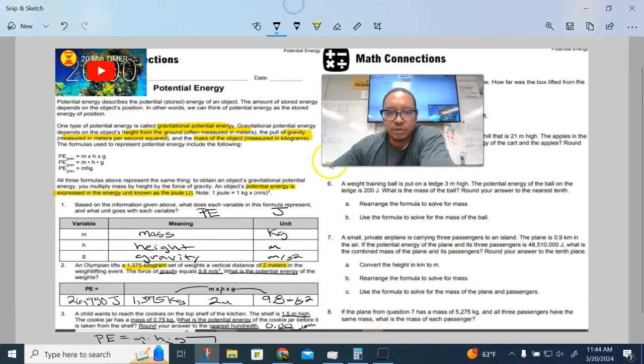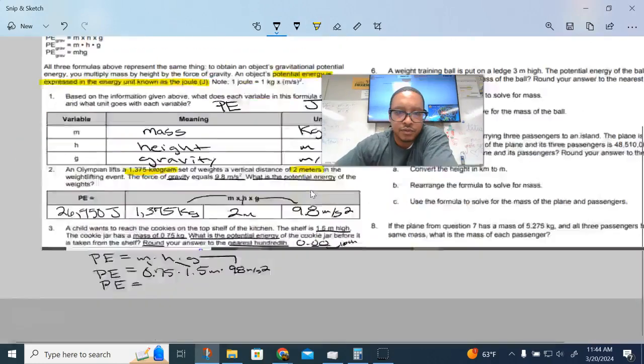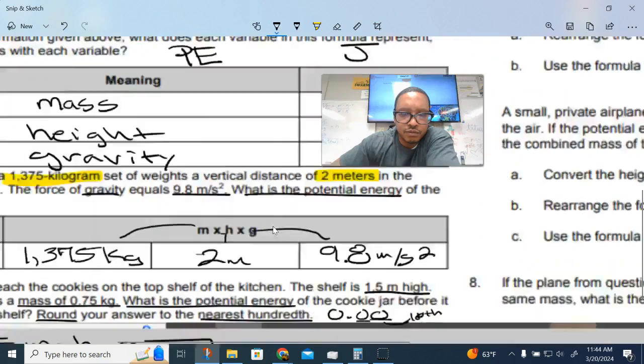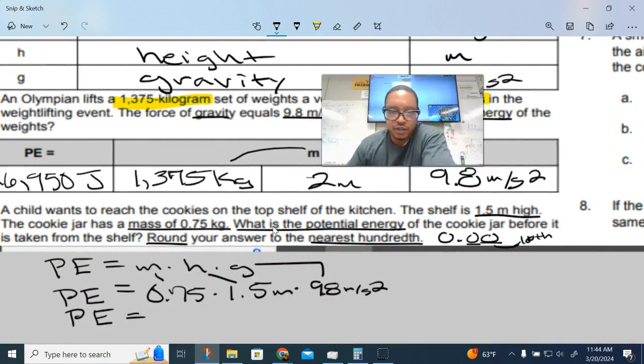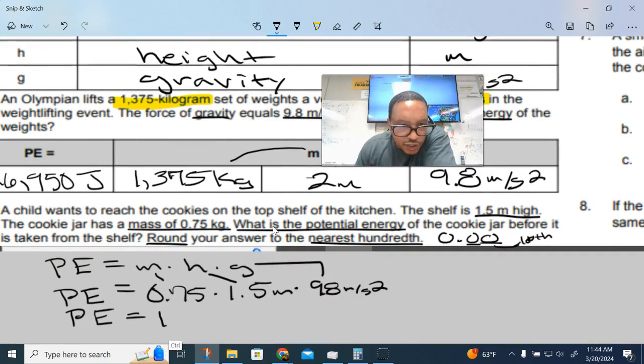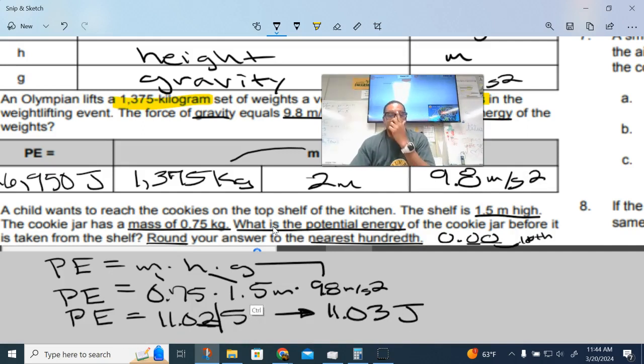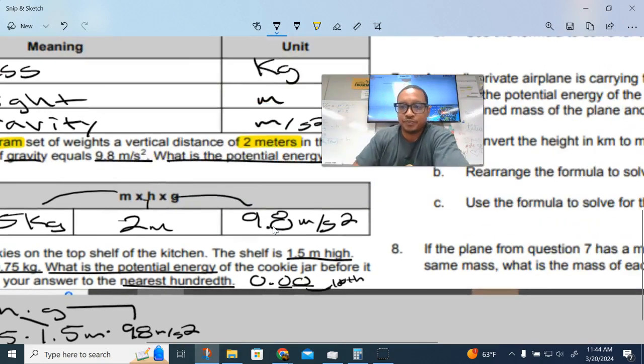Sorry, we got a little out of whack. Okay, there we go. And then remember, the answer is 11.025. But they said we had to round to the hundredths place, which means we got to round right there. Five or more, up the score, which would make this 11.03 joules, because remember, it's potential energy, and that's how you would do that one. Okay, cool.